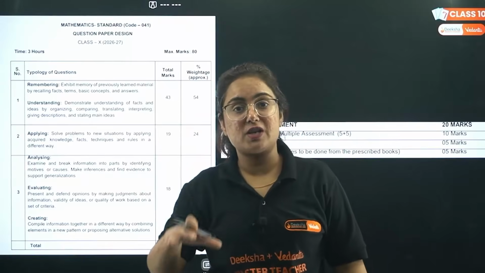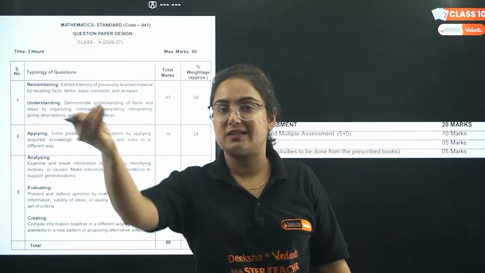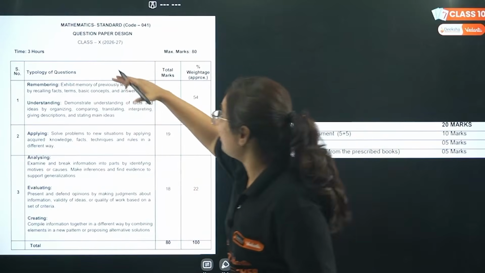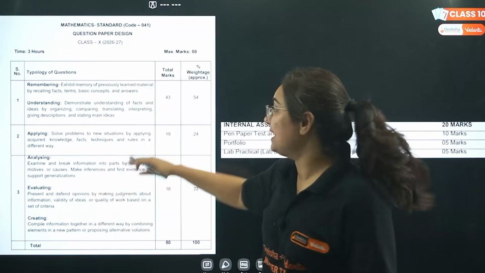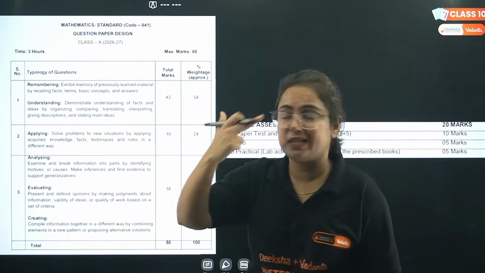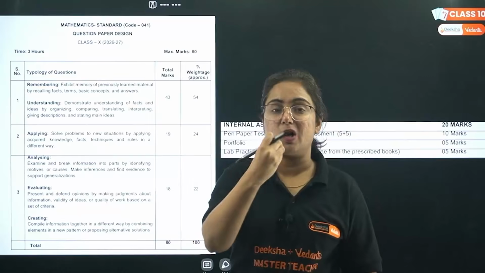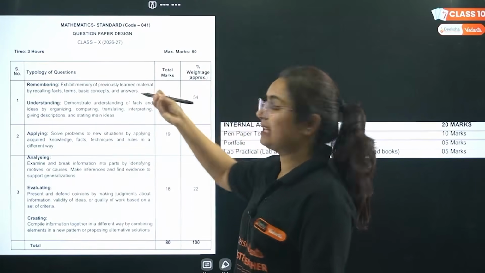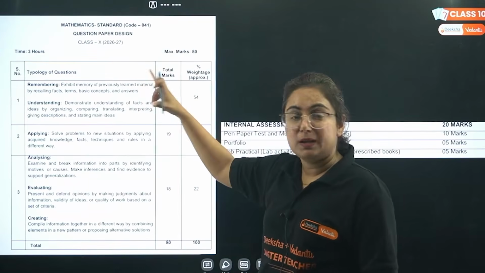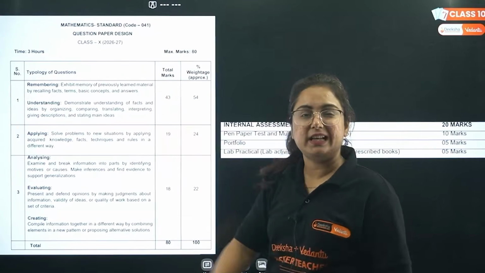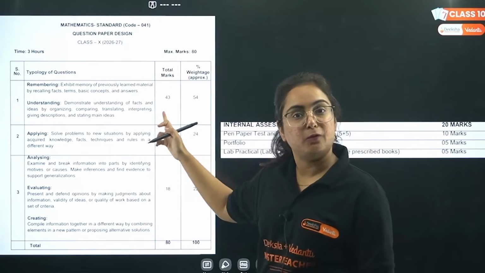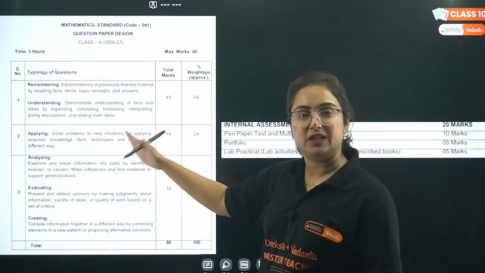But there are a lot of questions which come directly, like MCQ, fill in the blanks, where you have to fill in this formula completely. So according to that, beta, the typology of the question is described to us by CBSE, where they say that the type of question based on remembering, where your memory holds that material, recalling facts, terms, basic concepts and answers, and then understanding. As this is the standard paper, the weightage for remembering and understanding is a little low in comparison to the basic one, and that is 54%. Total marks will be 43 on the basis of these types of questions.